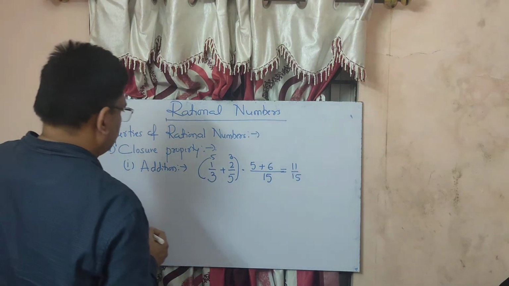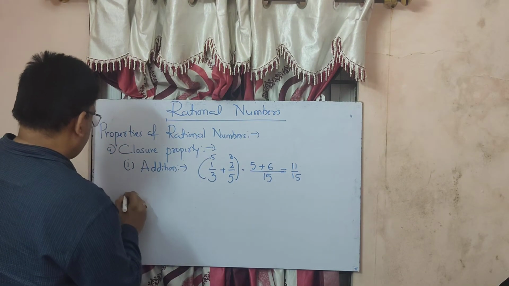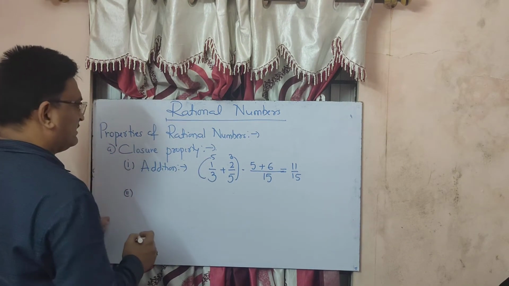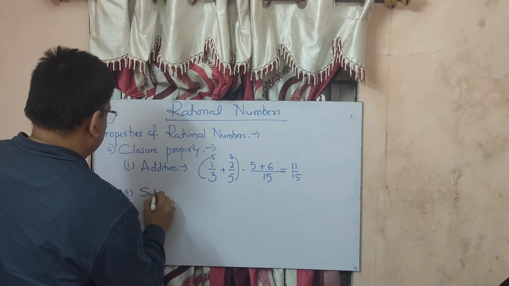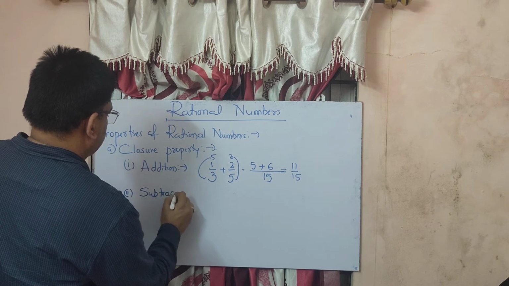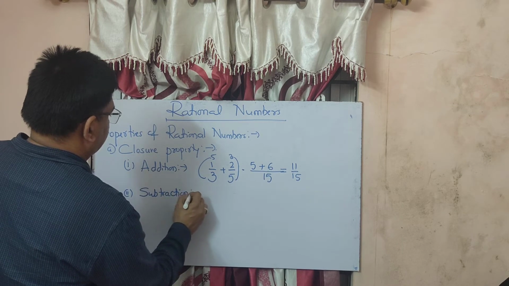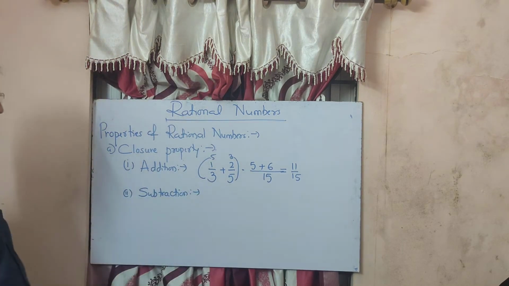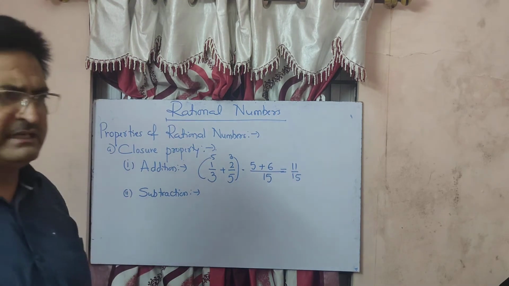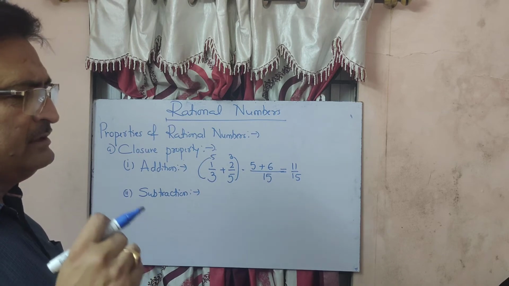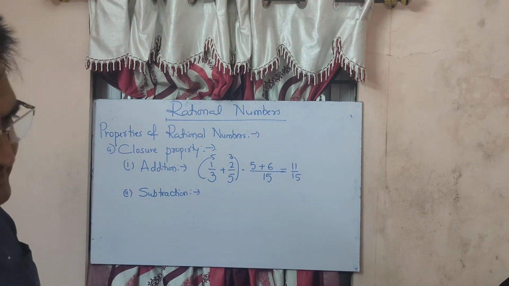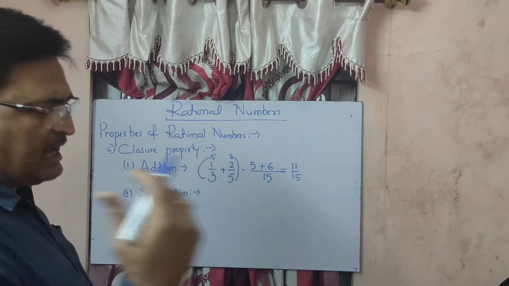Now the second operation, that is subtraction. Again, we can take any two rational numbers and check what the answer is if we subtract one from the other.